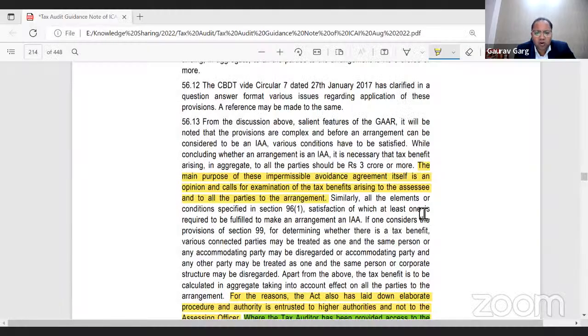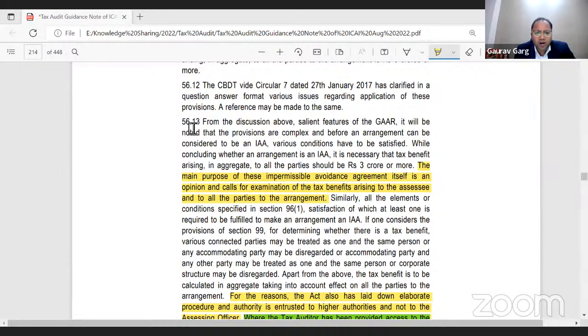I personally feel the guidance note is very important. Let me go through a few of the paras which are important. So just give me a moment. Let me open the guidance note. I trust my screen is visible to all of you.